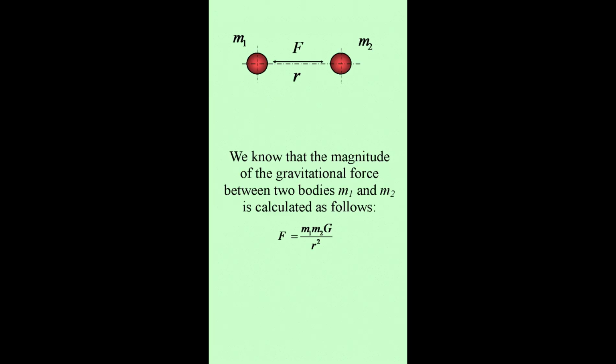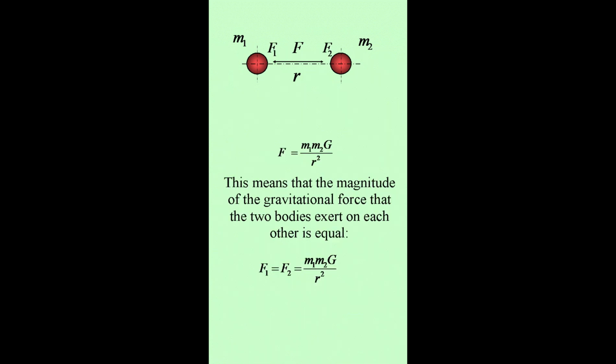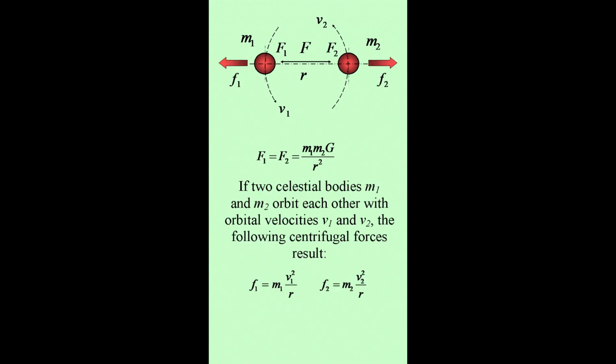We know that the magnitude of the gravitational force between two bodies m1 and m2 is calculated as follows. This means that the magnitude of the gravitational force that the two bodies exert on each other is equal.